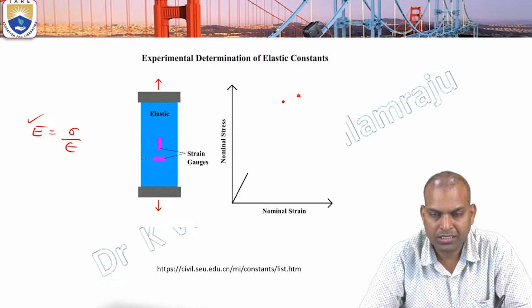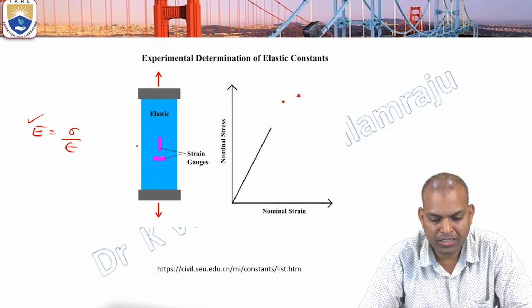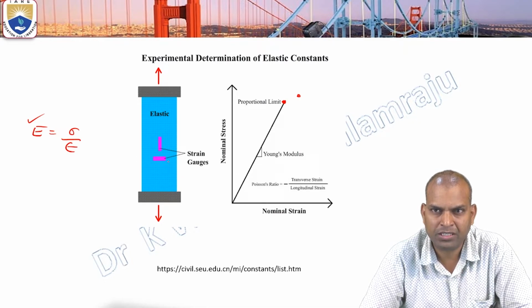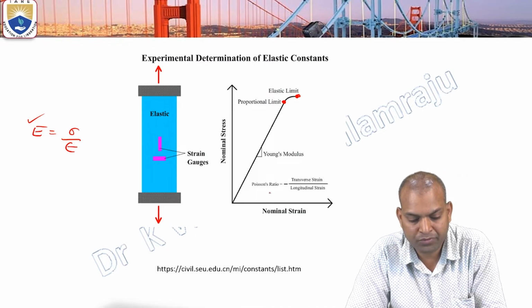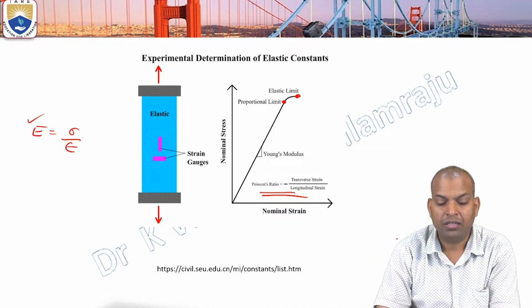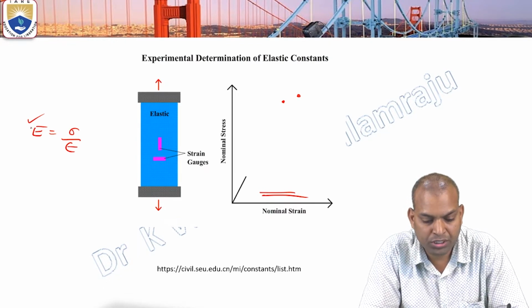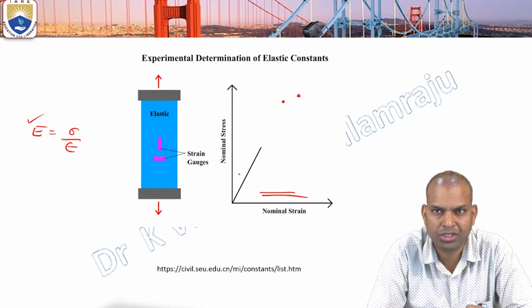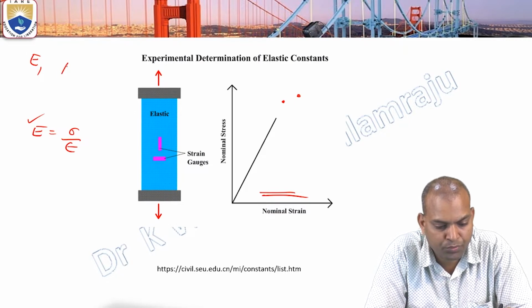Transverse strain, which is negative here, divided by longitudinal strain gives Poisson's ratio. We can measure Poisson's ratio even from a tensile testing experiment using a UTM, universal testing machine. From that we can measure one of the elastic constants. After knowing Poisson's ratio, the modulus of elasticity can also be measured from this stress strain curve. We know E and we know the Poisson's ratio mu.